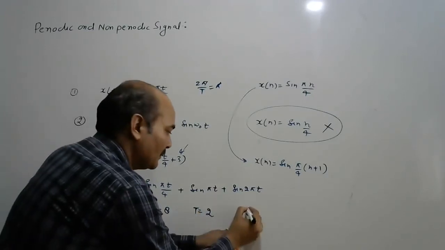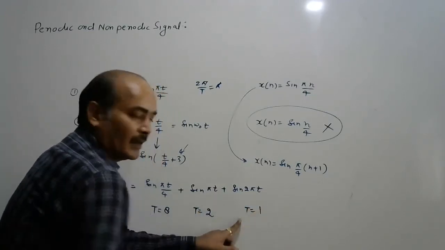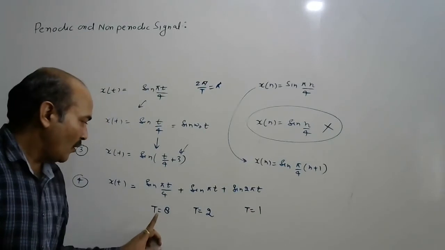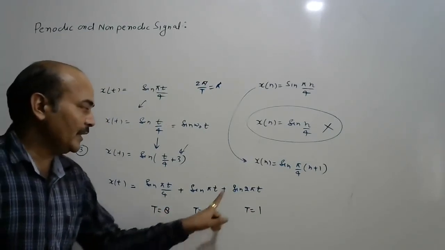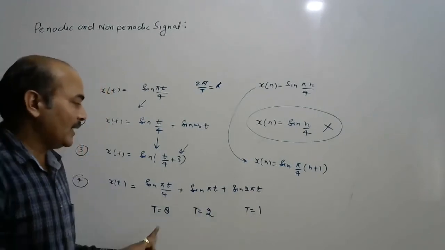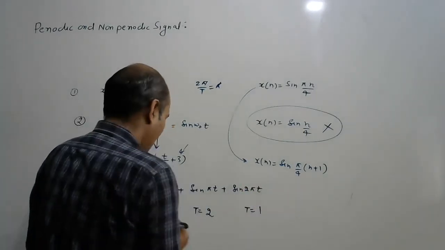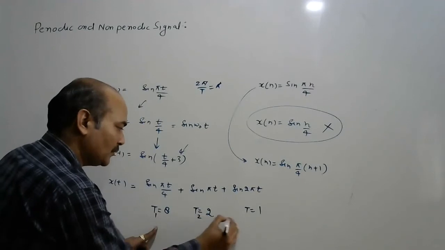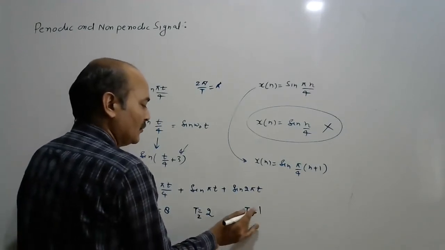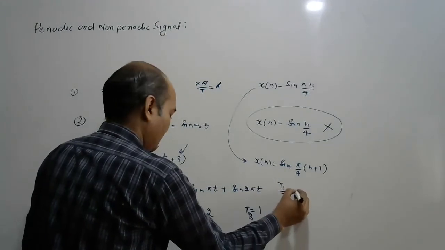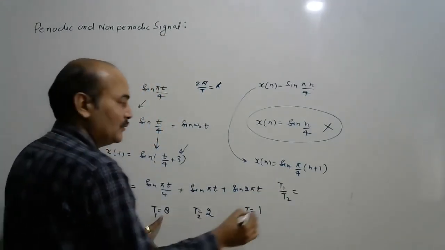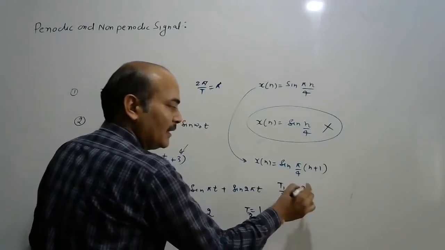And the time period of the third signal is T equal to 1. So again, this signal is periodic, this is periodic, and this is periodic. And the ratio of these, suppose T1, T2, and T3. So just take the ratio of T1 to T2, which is 8 by 2, a rational number.